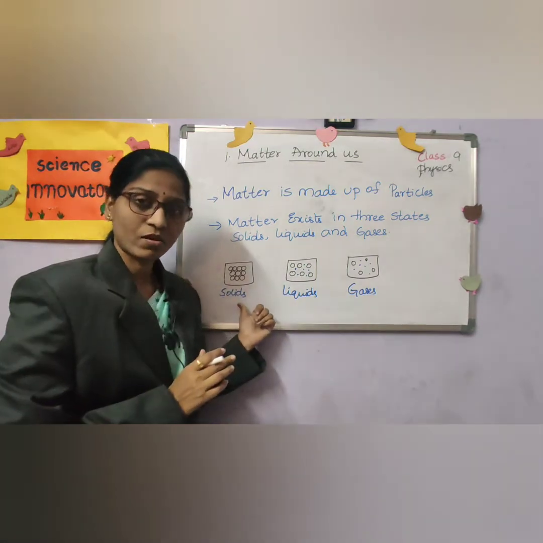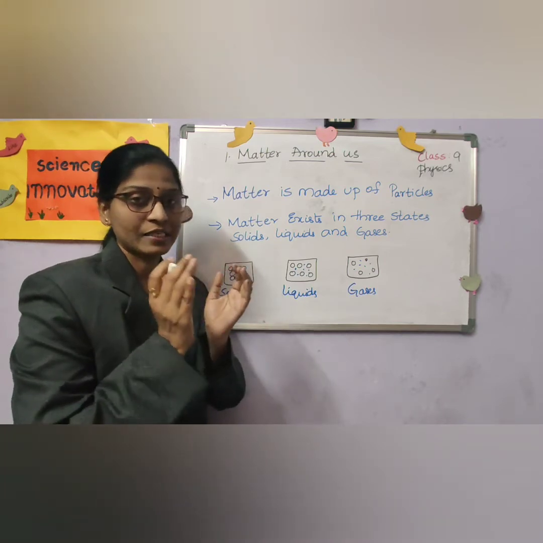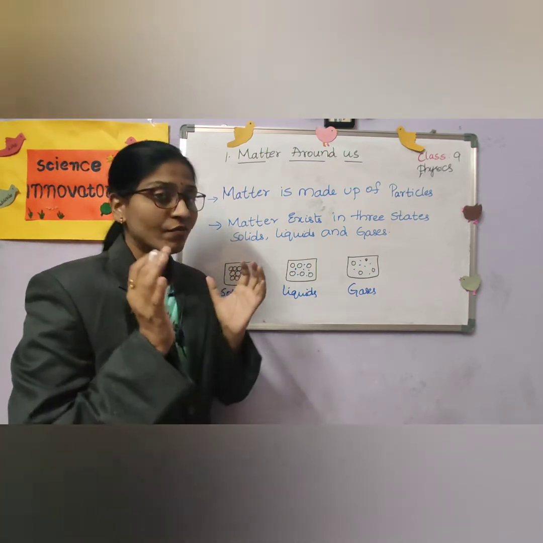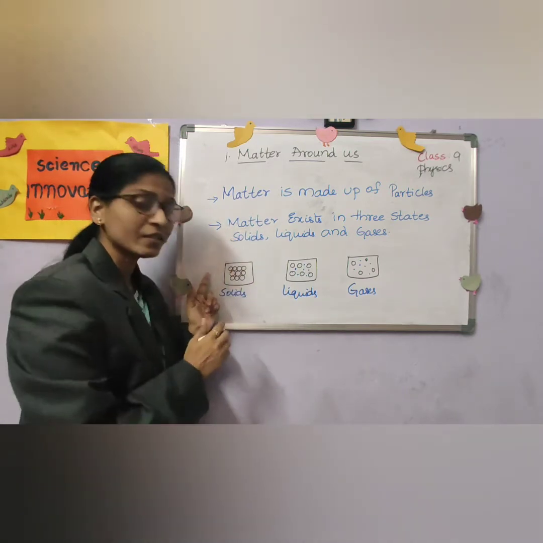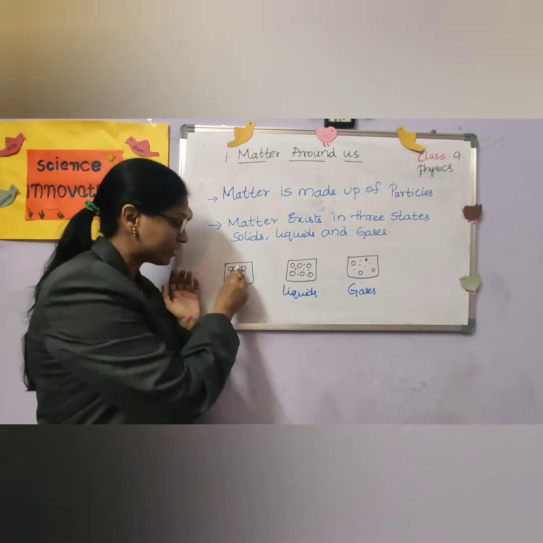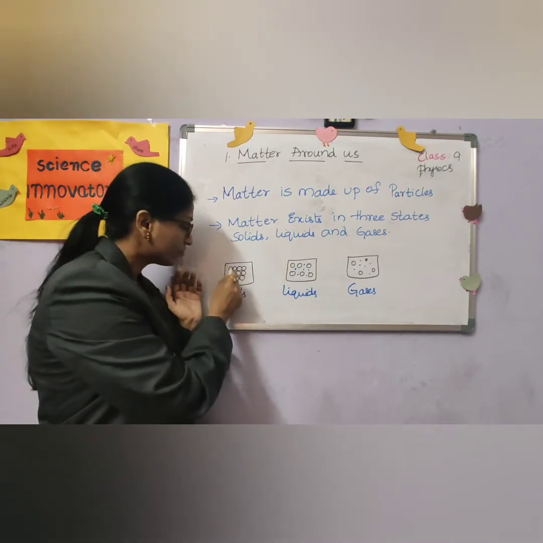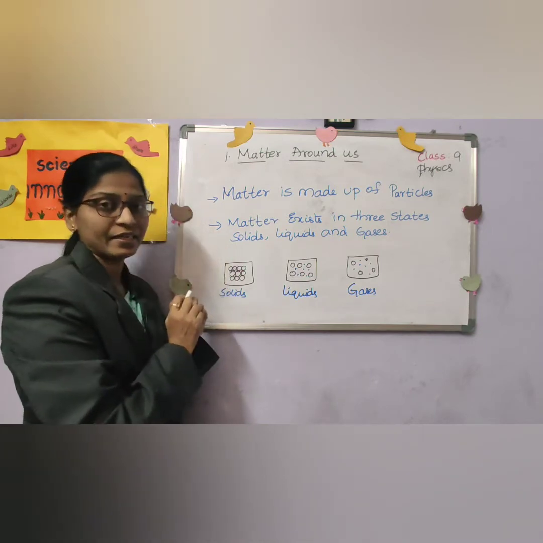See, in case of solids, the particles or the molecules are very closely arranged, they are packed very closely. You can see the structure of the solids, they will be very closely arranged. There won't be intermolecular spaces between them, they are very tightly arranged.